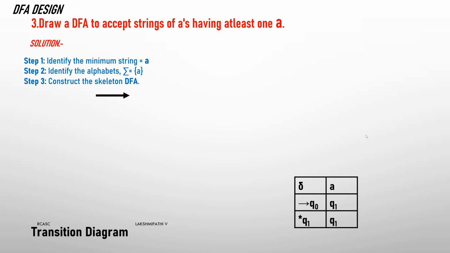I will take Q0 as the starting state. Then Q0 reads A, since the minimum string is only one A. That's why Q0 reads A. Then I will give one more state.